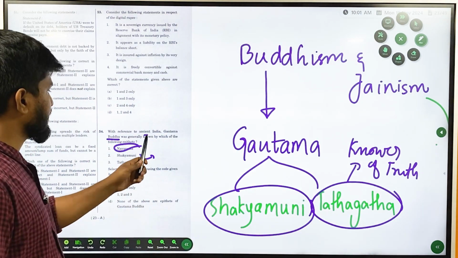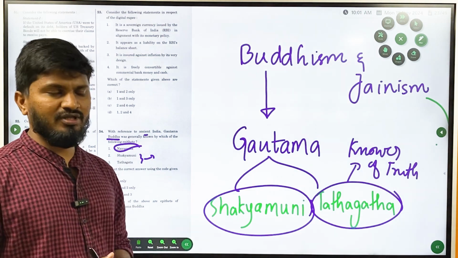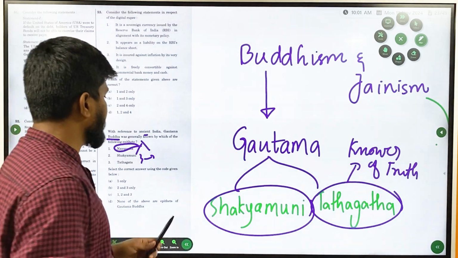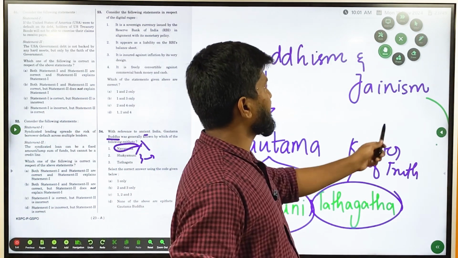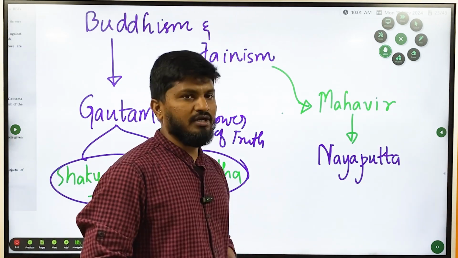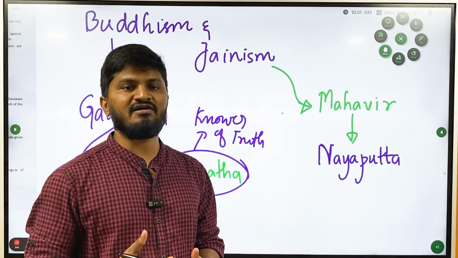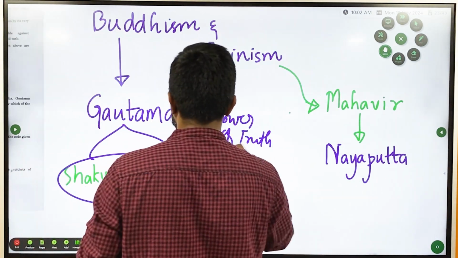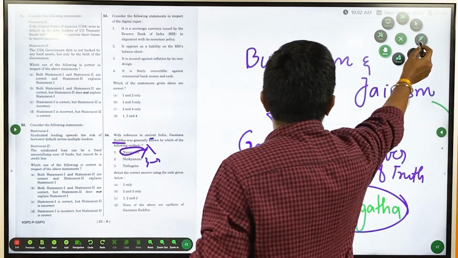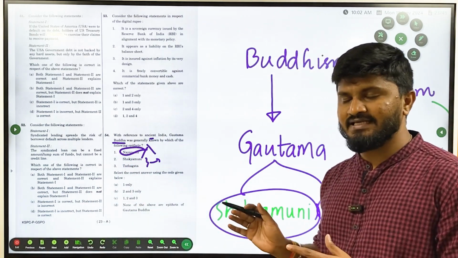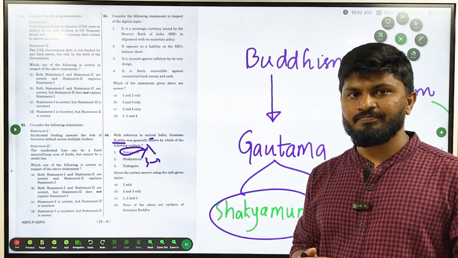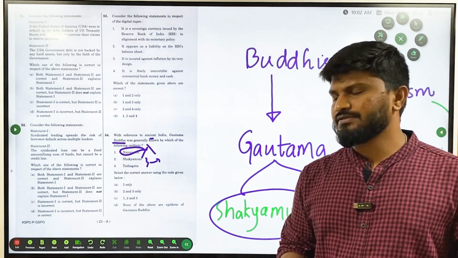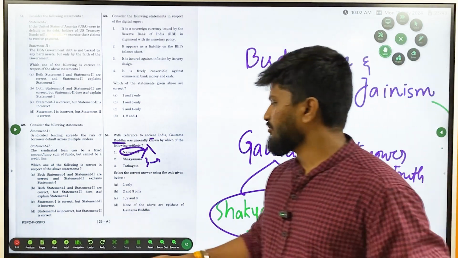The first one, Nyayaputta, sounds similar to what we might call Gautama Buddha, but normally we can guess these two and eliminate this option. Nyayaputta is normally used as an epithet of Mahavira. Nyayaputta means Nyayaputra, the son of Nyaya, which is how they used to call Mahavira. So the correct answer is option B, 2 and 3 only. Here you can easily guess the answer through the elimination method. The difficulty level is moderate, but it could have been easily tackled with common sense. Moving on to the next question.